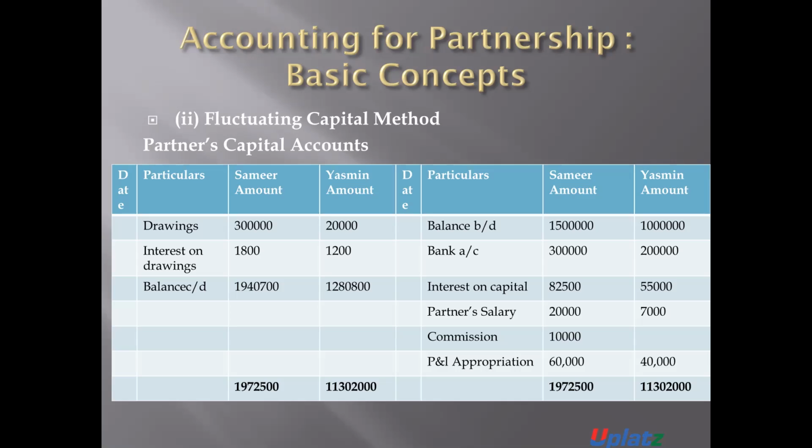Now the closing balance of capital is 19 lakh 40,700. 19 lakh 40,700 is the closing capital of Samir, and the closing capital of Yasmin is 12 lakh 80,800. 12 lakh 80,800 is the closing balance of Yasmin's capital account. So this is the fluctuating capital method. In the fluctuating capital method, only the partner's capital account is prepared. That's it.